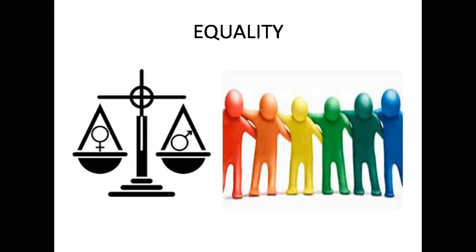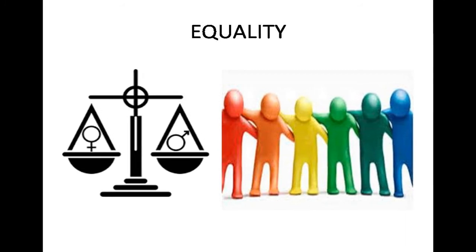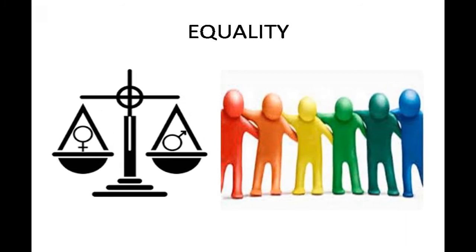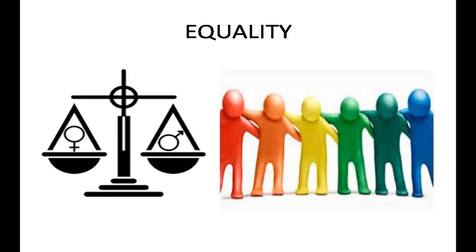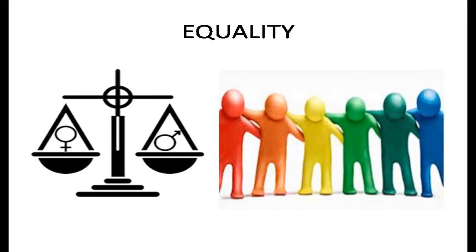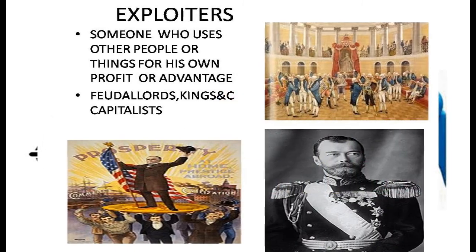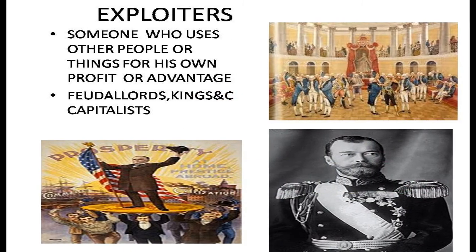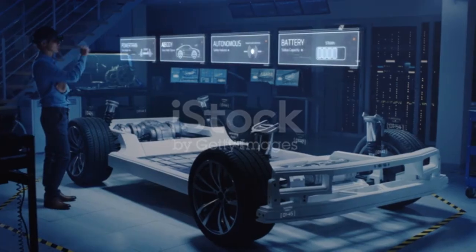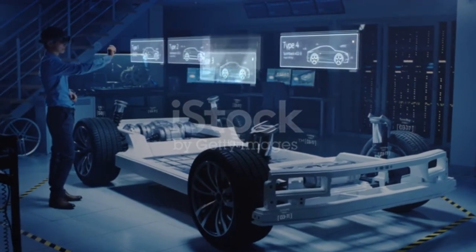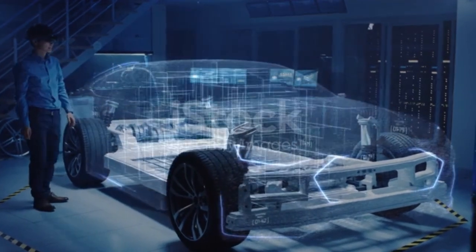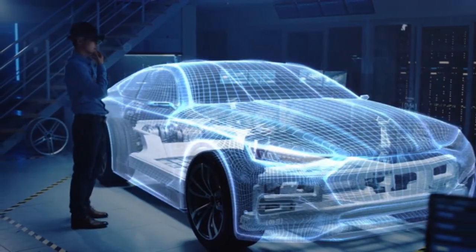1922. Socialism believes in equal distribution of wealth, and they tried an experiment without any exploiters, no capitalists, no landlords, no kings. Okay, without these exploiters, they tried to establish a modern society. Whether they got success or not, we will discuss in one of our videos when time comes. Thank you very much.